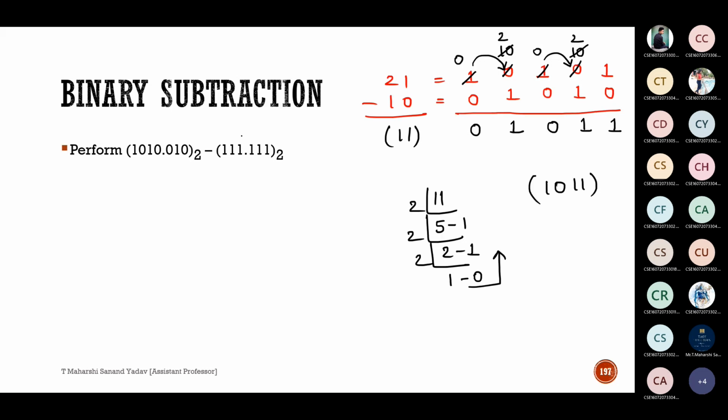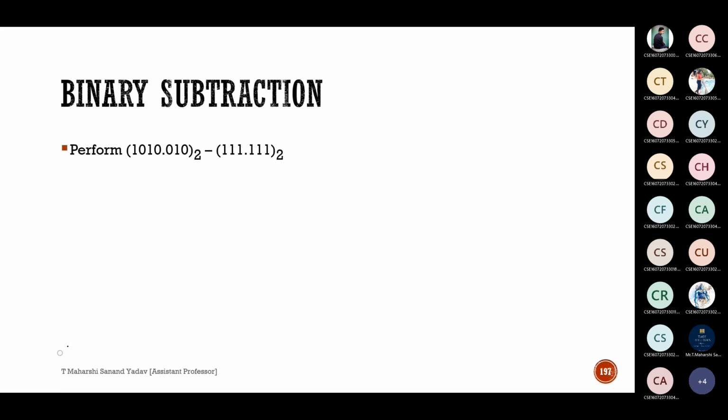Now you tell me the answer for this one. This is a bit complex. Perform 1010.010 minus 111.111. Tell me the answer. More number of borrows will be there here.